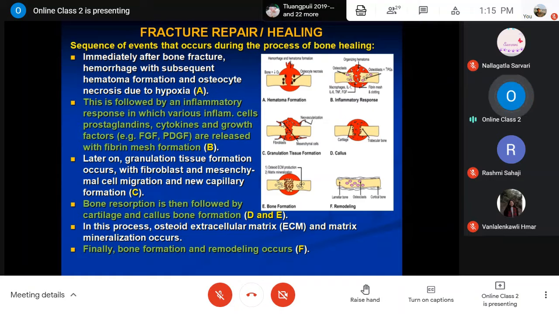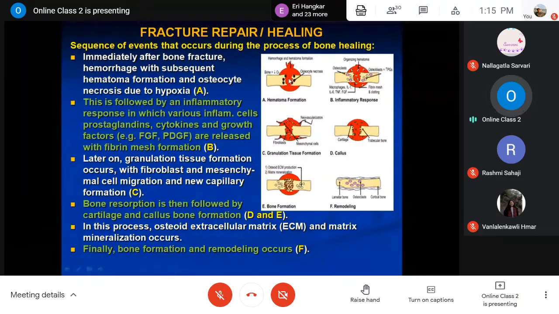Okay, so just after the bone fracture, from the fragmented bone, the nearby blood vessels used to be severed, means torn. From that, blood used to come out. That means hemorrhage will be there, with subsequent accumulation of blood at the site of the fracture. So that is known as hematoma formation. So the first step is hematoma formation.